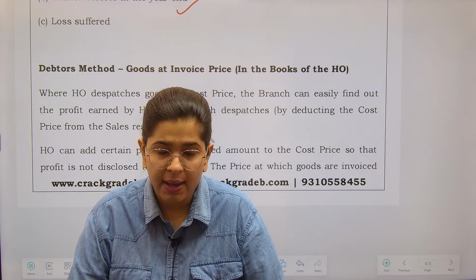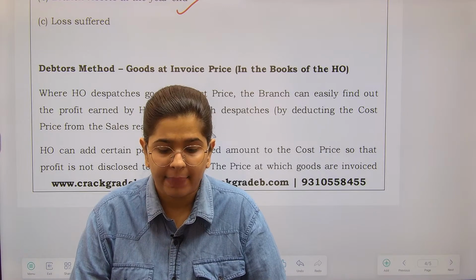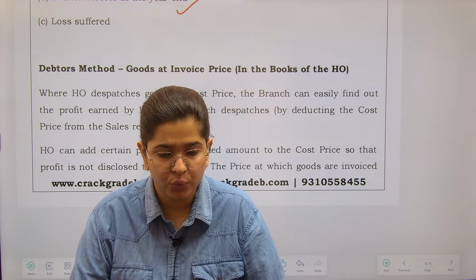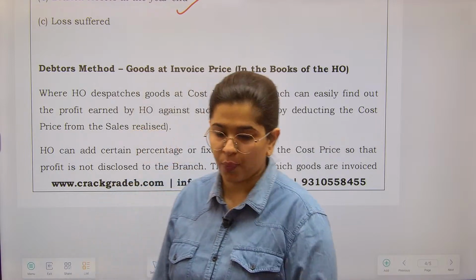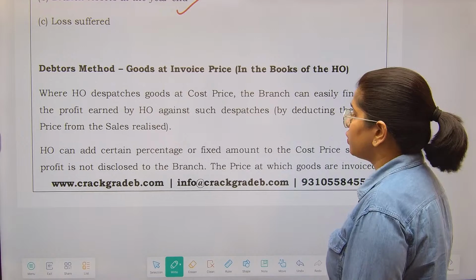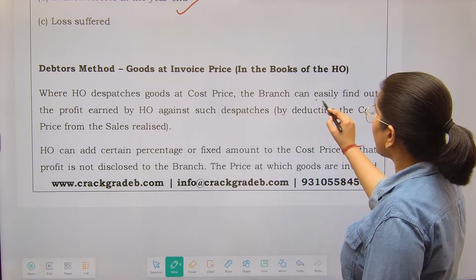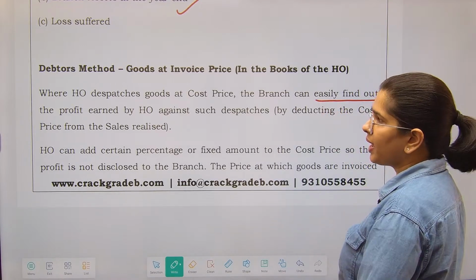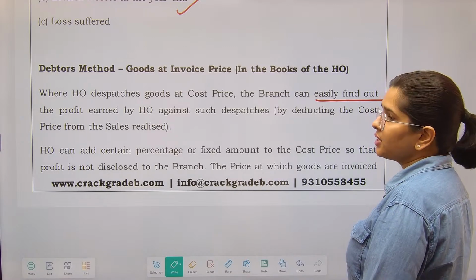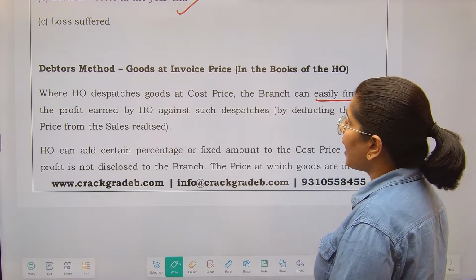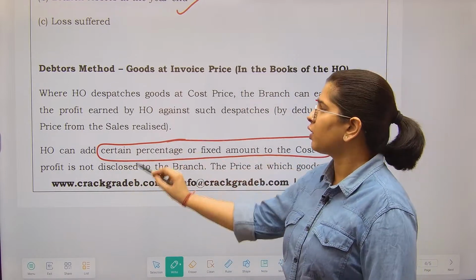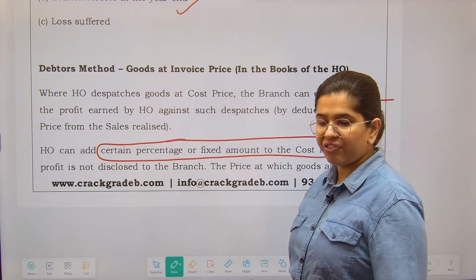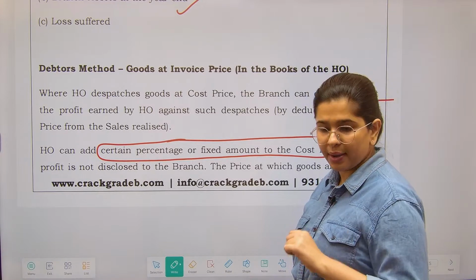But in case you do not do that and you are recording it at invoice price, then this is how it will flow. Where HO dispatches goods at cost price, the branch can easily find out the profit earned by HO. So in this case, what HO does is that they add a certain percentage or fixed amount to the cost price so that profit is not disclosed to the branch.